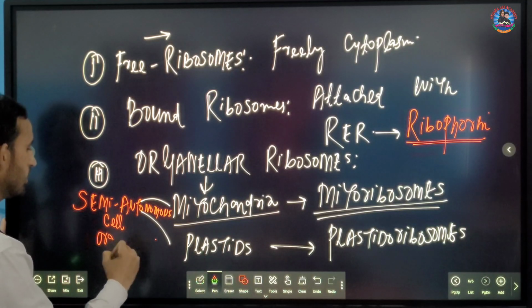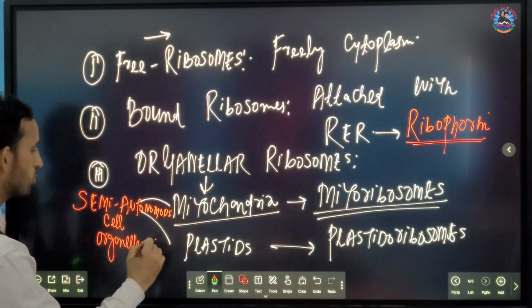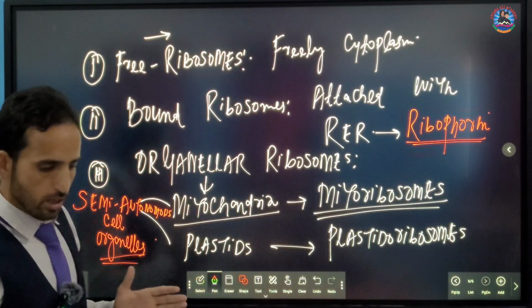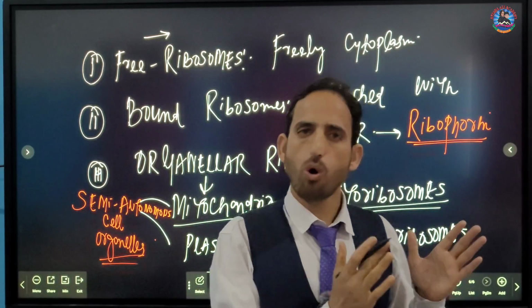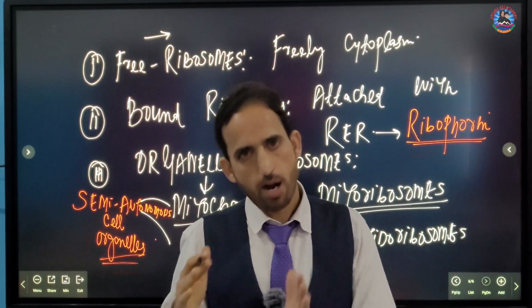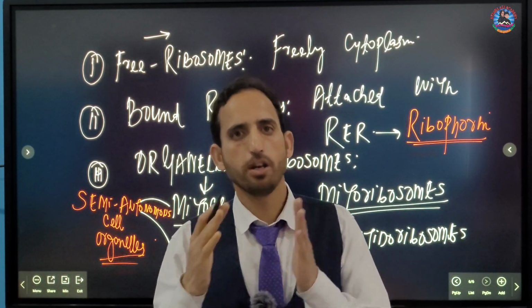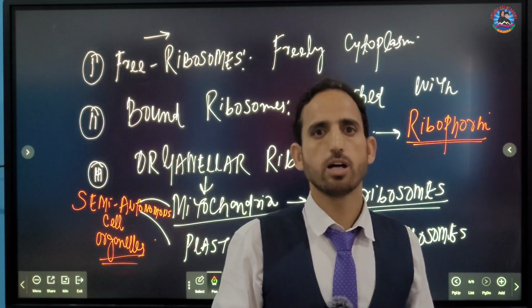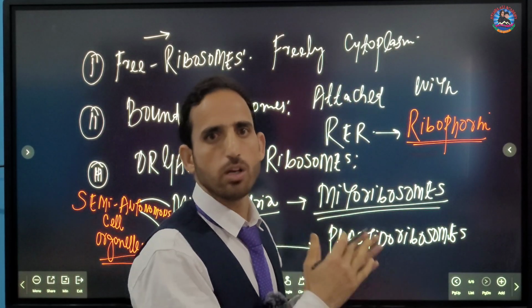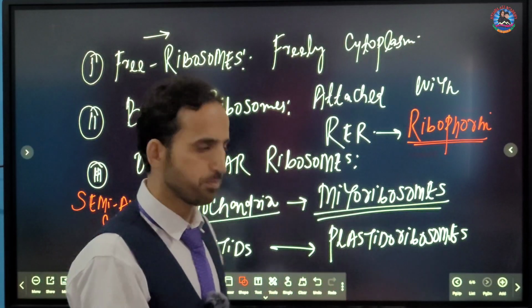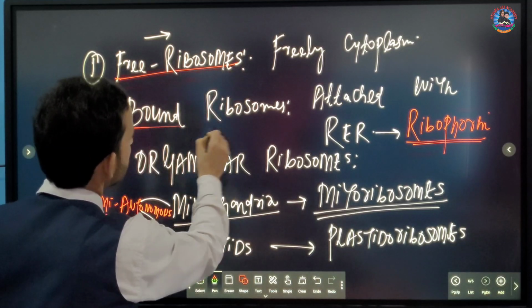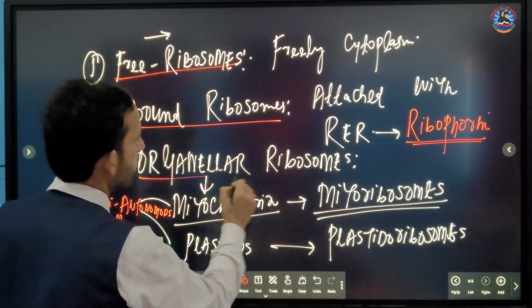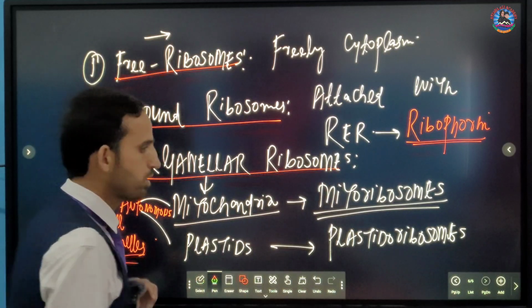What does that mean? Let me tell you. What does that mean, semi-autonomous? It means these are the cell organelles that partly depend on their own DNA and partly depend upon the nuclear DNA. That is what semi-autonomous cell organelles mean. So these are the three types of ribosomes: free ribosomes, bound ribosomes, and organellar ribosomes. Now let us move ahead.